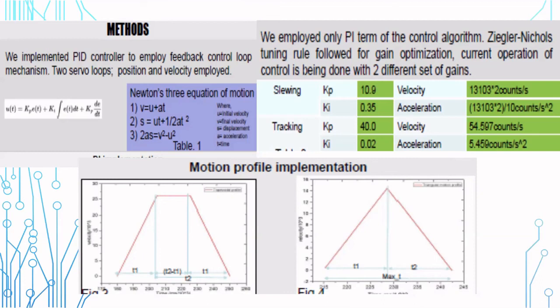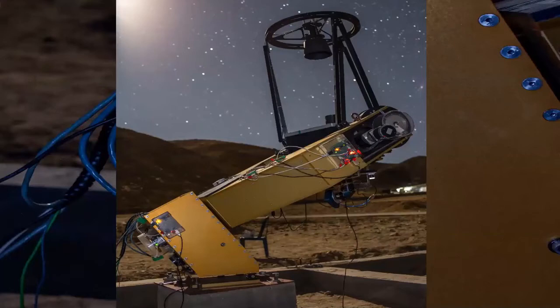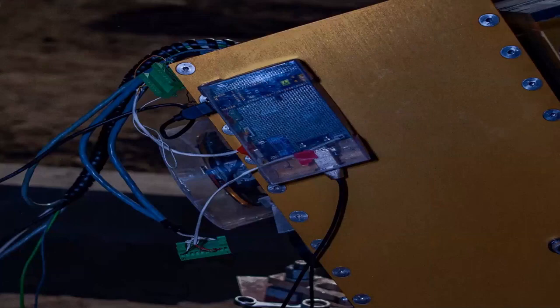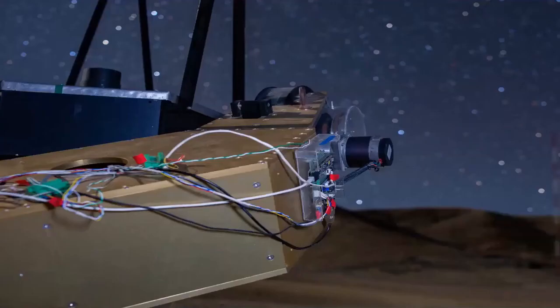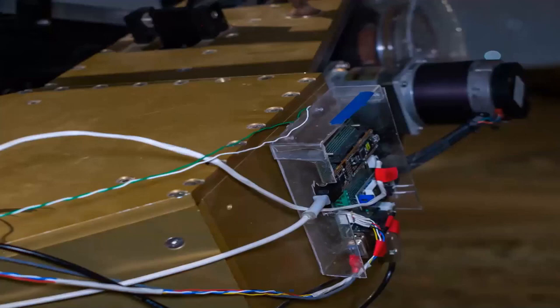This is the schematic of the controller board and the picture of the controller board that we have developed. This is how we have housed the controller board on the telescope. The RA controller board is mounted on the telescope, while the Dec controller board is mounted on the yoke of the telescope. The polycarbonate is used to house it for weather protection as well as monitoring during the testing. Once it is finalized, we will be changing it to more opaque material so that there won't be any light coming out due to the LEDs.